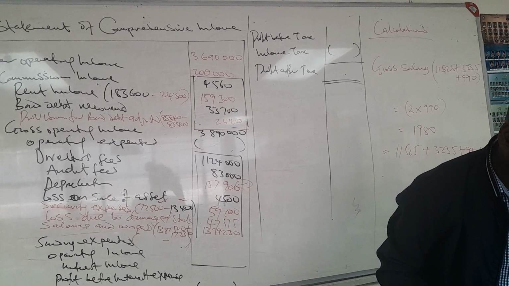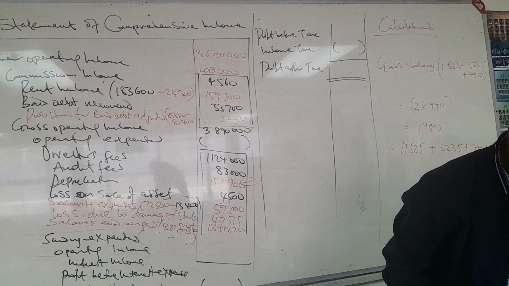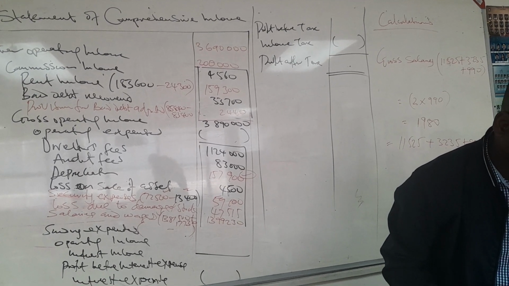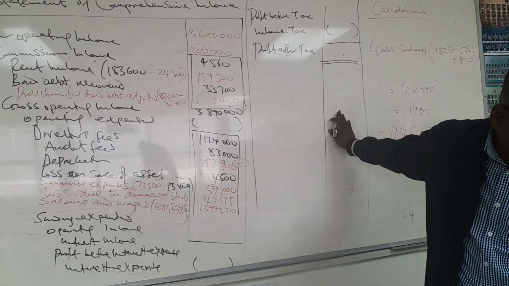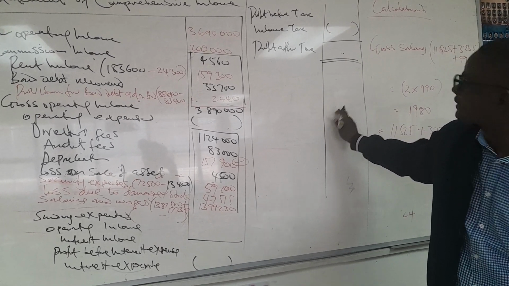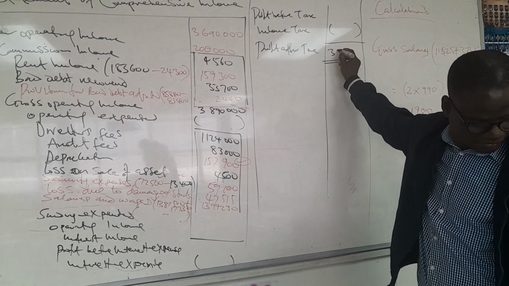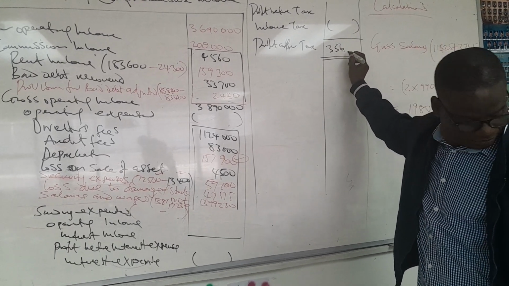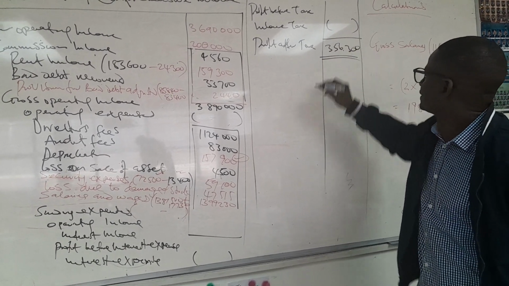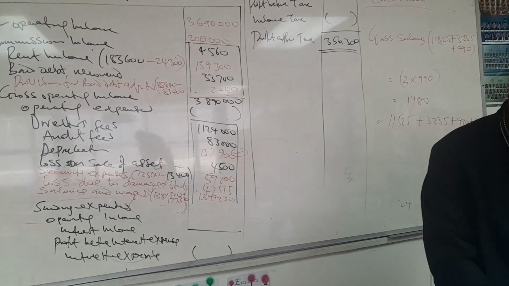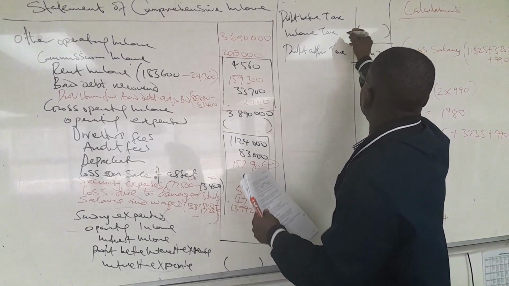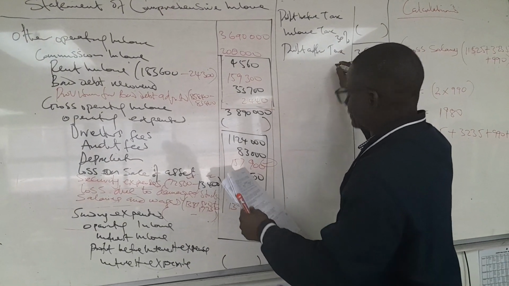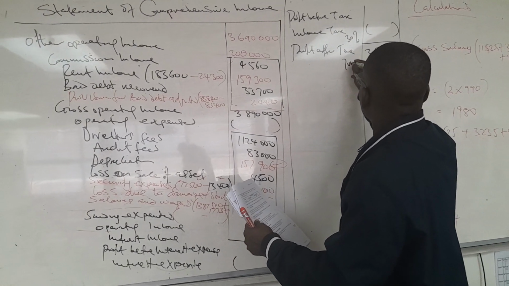The net profit after tax is 356,300. If the tax for the year is 30%, it means that this one will be 70%.